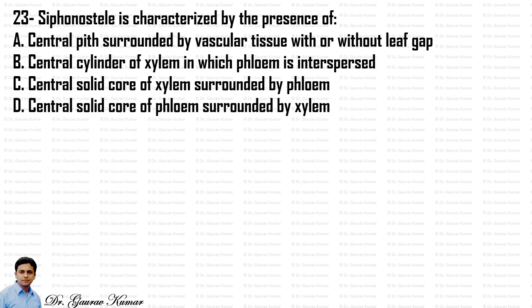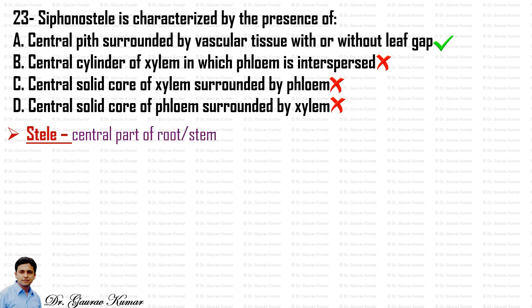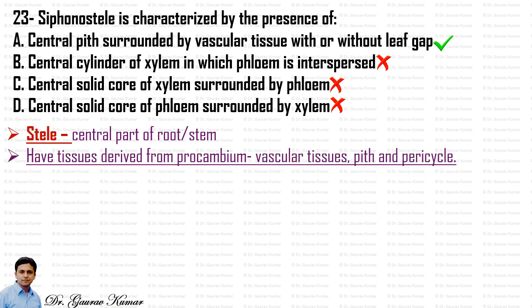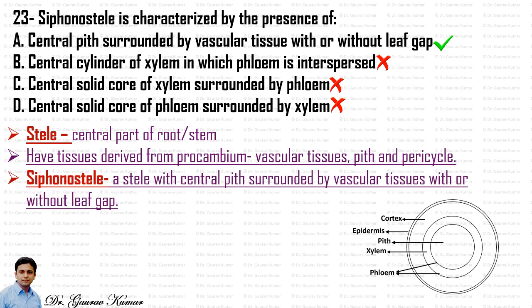Next question, siphonostele is characterized by the presence of. We know that siphonostele has a central pith surrounded by vascular tissue, and it has a leaf gap which may or may not be present. So the first answer is correct. Let's see what is a siphonostele. So first see what is a stele. A stele is the central part of roots or stem. It has tissues derived from procambium, that is vascular tissue, pith and pericycle. A siphonostele is a stele with a central pith surrounded by vascular tissue, and it may or may not have a leaf gap. You can see that in this diagram.